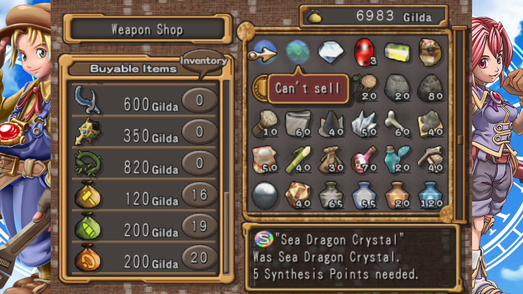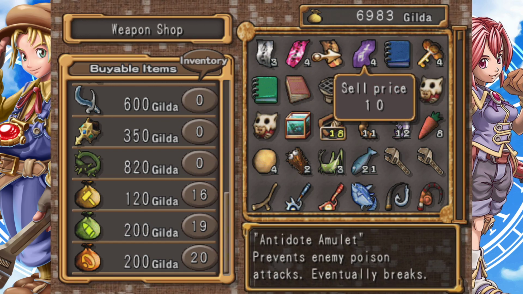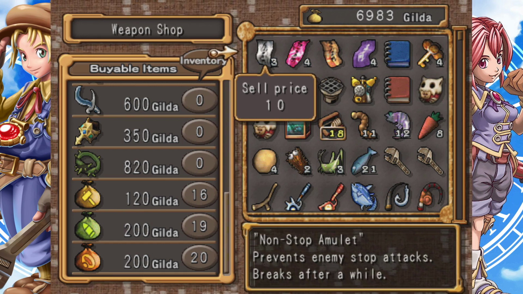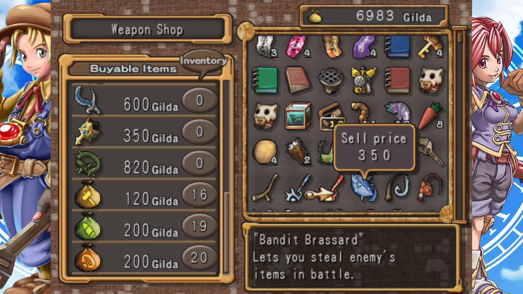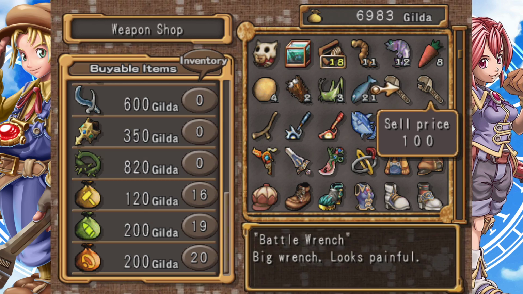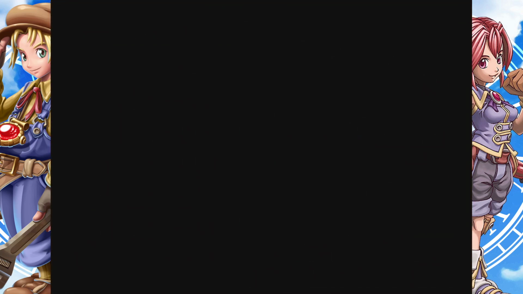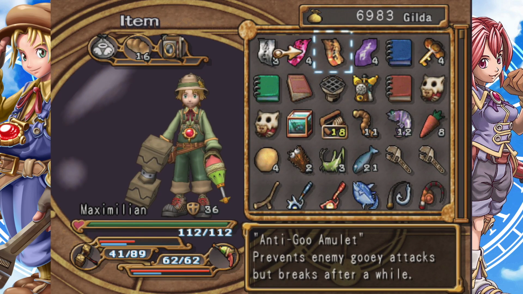I honestly don't think we've been in a better position ever in this playthrough. Oh, why am I not using any of these? Anyway, oh, they're not worth selling. So, okay, I'll hold on to them. Yeah, I think we're good. Look at this. Now we have all the wrenches in the world, so we don't have to keep coming back here. That's the only reason I just bought a bunch of wrenches, by the way. Yeah, I think we're set. I think we're set, man.